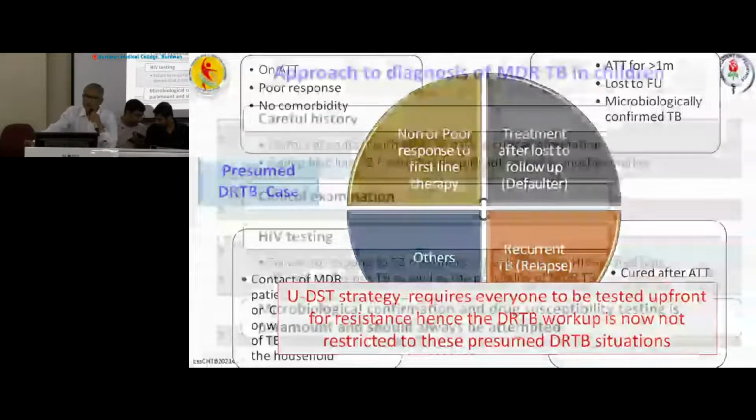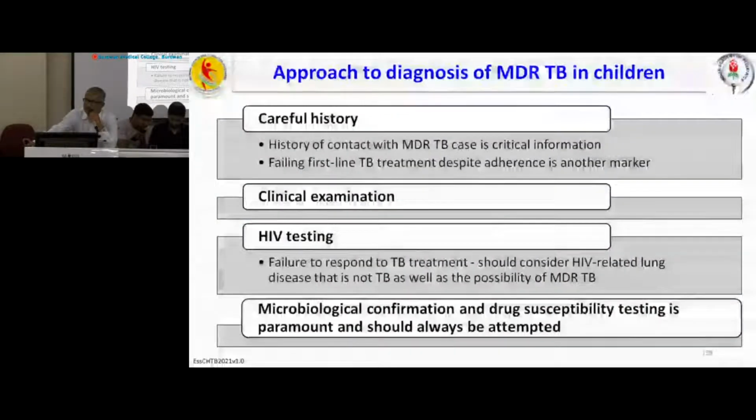So now, approach to diagnosis of MDR-TB in children. First, careful history. History of contact with MDR-TB is very critical, very crucial. Then failing first-line drug therapy. In spite of getting ATD, the patient is not improving or rather deteriorating.